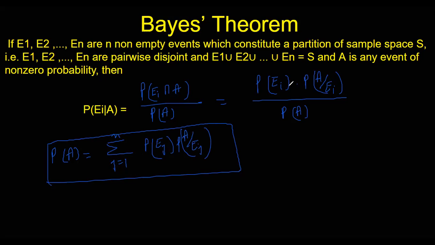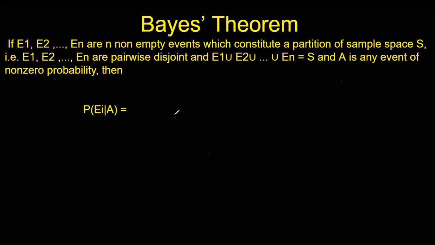If we substitute this value here, I get P(A over Ei) is equal to what? So P(Ei over A) is equal to P(Ei) P(A by Ei) divided by this quantity here. We could write it here. This is like P(Ei) into P(A over Ei) divided by the denominator.